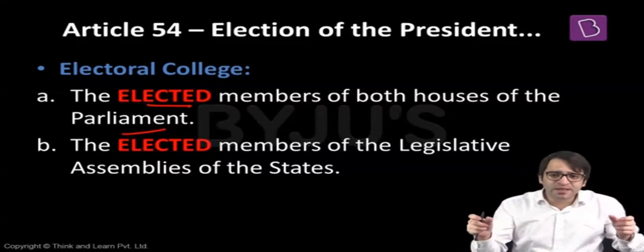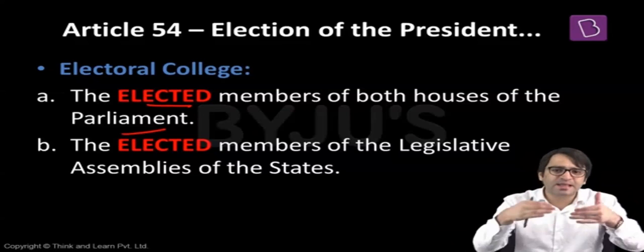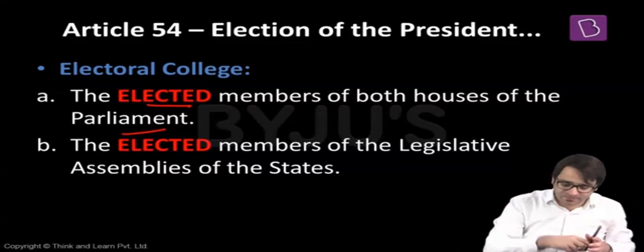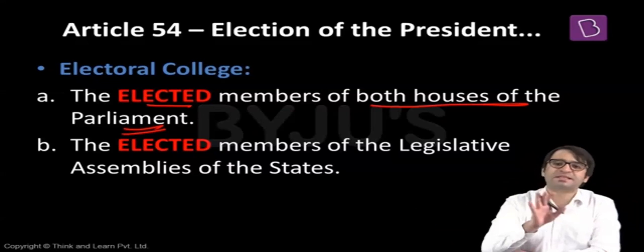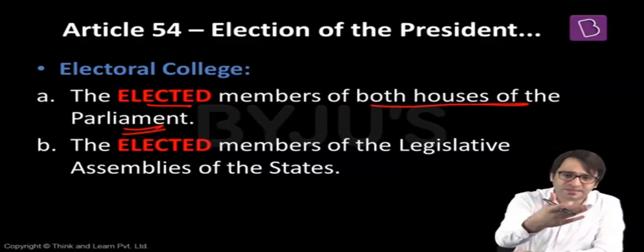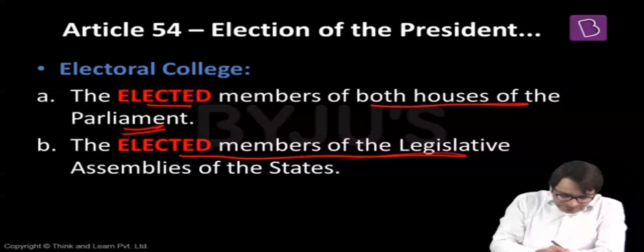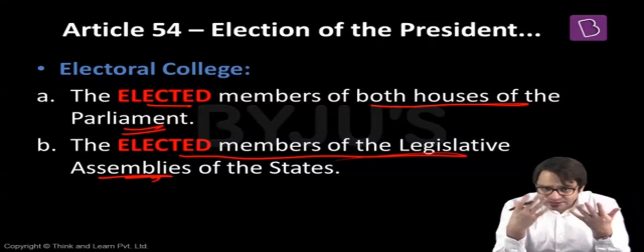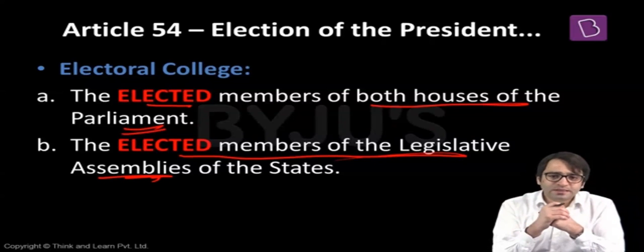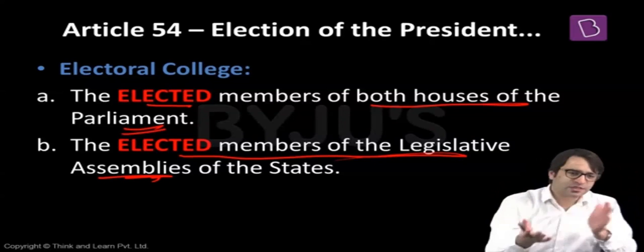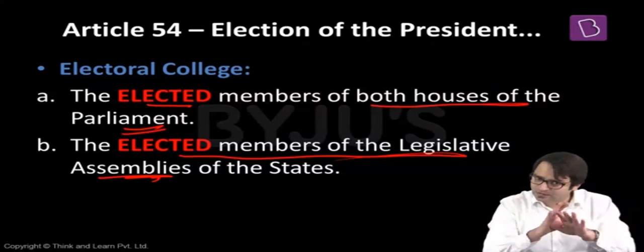These nominated members of Lok Sabha and Rajya Sabha do not participate in the election of the president of India. So the electoral college consists of elected members of both houses of the parliament, not the nominated members. Nominated members cannot vote in the presidential election. The electoral college also consists of elected members of the legislative assemblies of the states. In legislative assemblies also, there is one nominated MLA. Again, Anglo-Indian. And this nominated MLA does not participate in the election of the president of India. He does not. She does not.